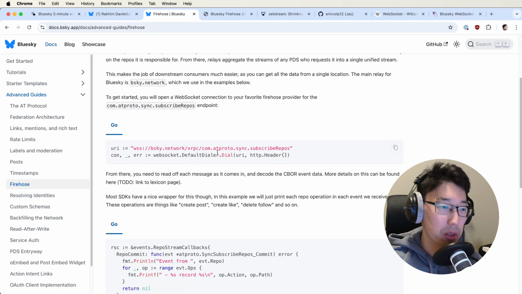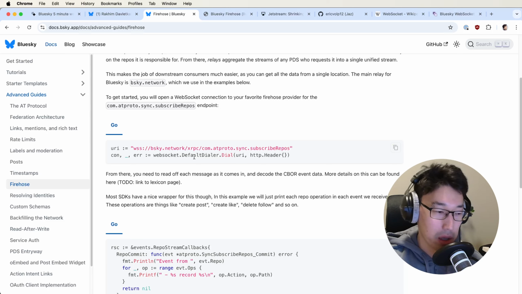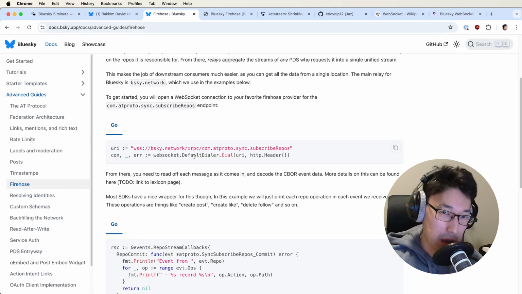The way you consume it is a bit difficult. It's a WebSocket that they offer, but the things that are being sent on that WebSocket contain lots of technical information. So it's not just people's posts or images. It's everything that happens on the network. It's like follows, unfollows, some technical information, metadata, stuff like that. So it's a lot of information. You can consume it, but it's difficult.